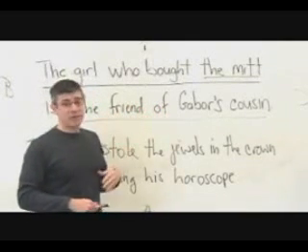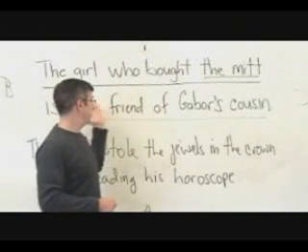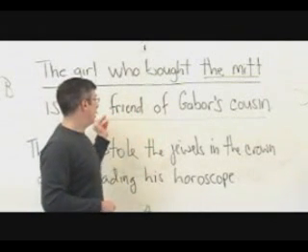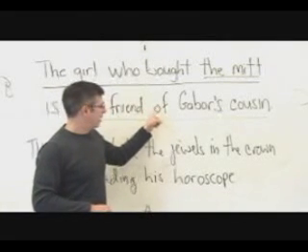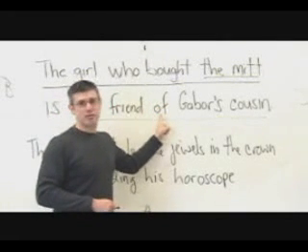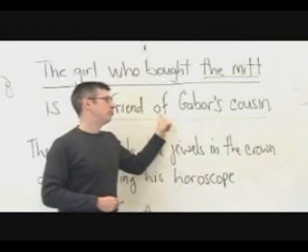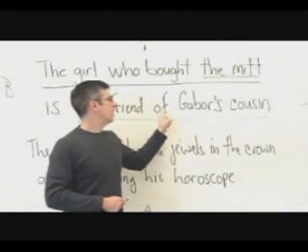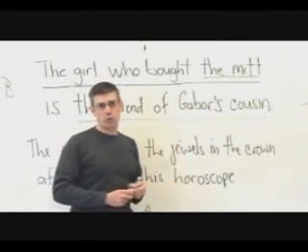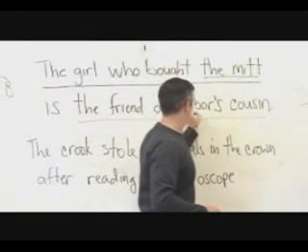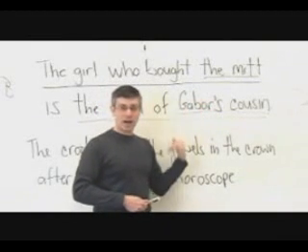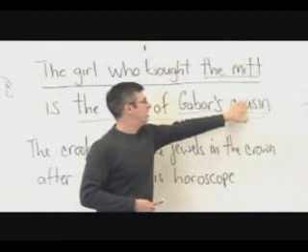Now, there is, once again, a nominal phrase inside of this longer nominal phrase. The friend of: of is a preposition, and prepositions, as we know, are followed by objects. And friend of who? Gabor's cousin. That's who. So Gabor's cousin, once again, is a nominal phrase inside of a longer nominal phrase.